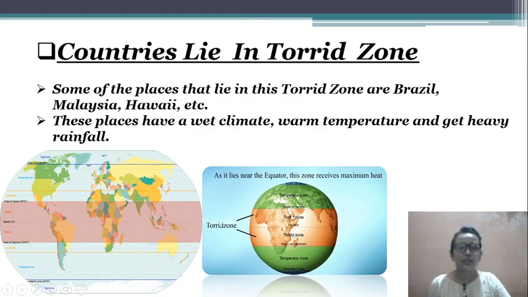As you can see, the torrid zone lies near the equator. These zones receive maximum heat. So it lies near the equator, because of which this zone receives maximum heat. So those places have a very wet climate, warm temperature and get heavy rainfall.